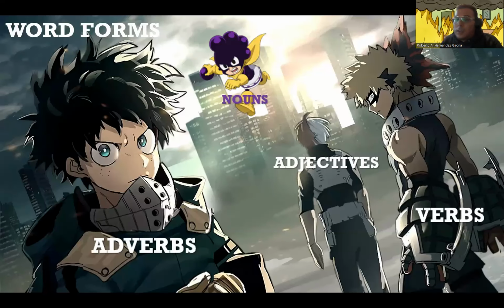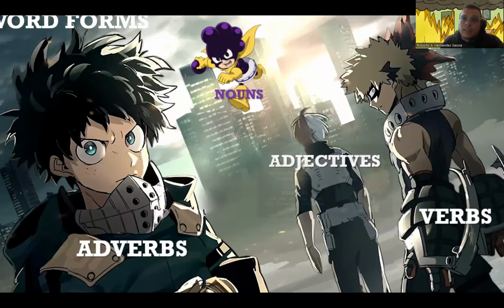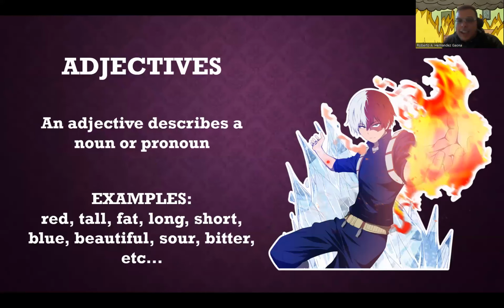Now, moving on to adjectives. What are adjectives? Easy. Adjectives are the ones that describe a noun or a pronoun, okay? So if you see an object next to you or a person or whatever noun you can think of when you were looking around your room, if you actually did that, then you can see a lot of different characteristics, right?